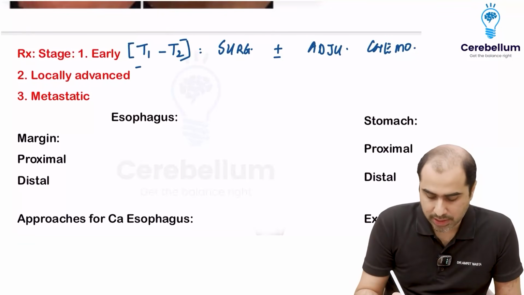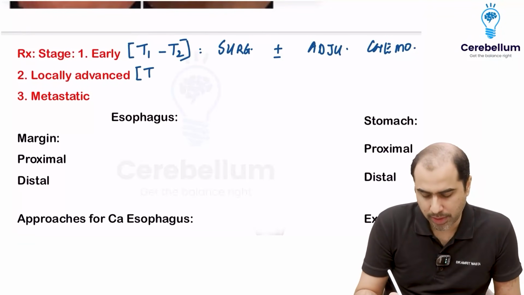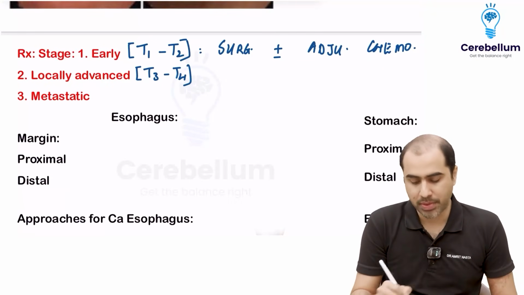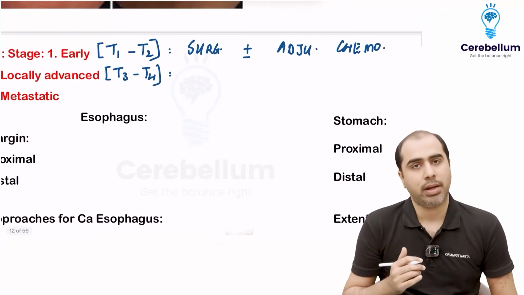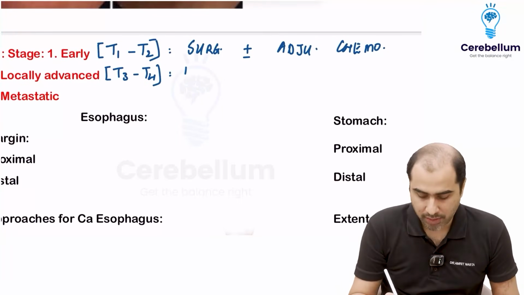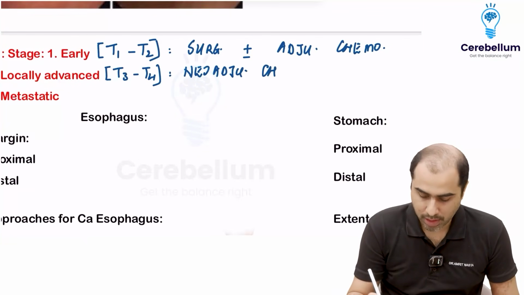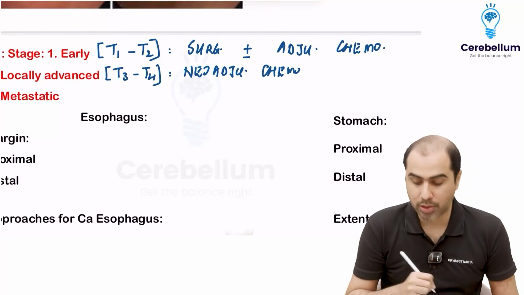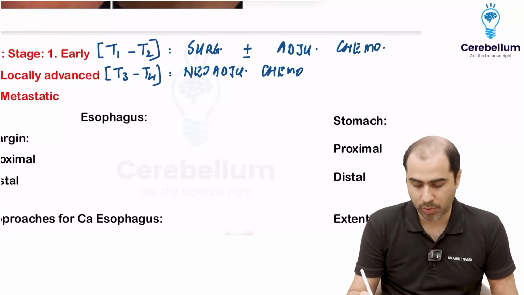If it's an advanced cancer, advanced usually will be T3, T4 usually. It's not hard and fast, but I'm just telling you simply. If it's advanced, means it is stuck to adjacent organs, I can't take it out. I want to make it smaller, first downstage it. For that, I will give chemotherapy that is called a neoadjuvant chemotherapy. Neoadjuvant means prior to surgery. That is called neoadjuvant chemo.